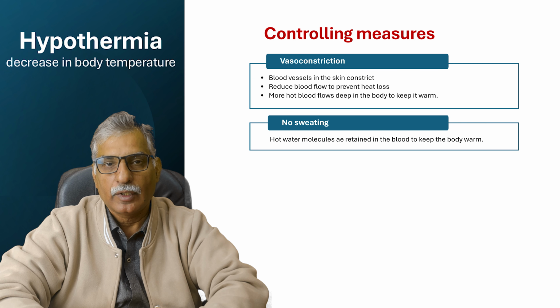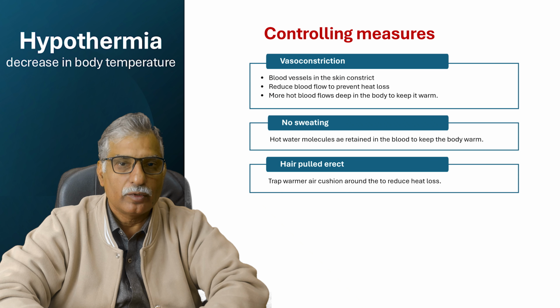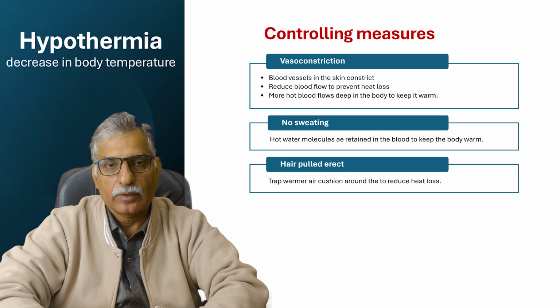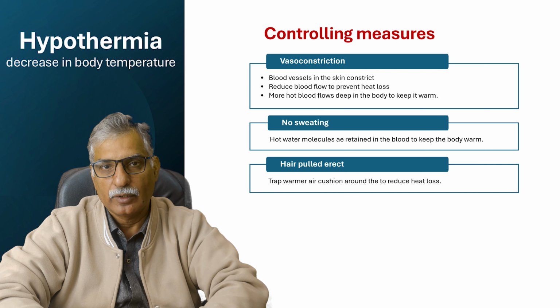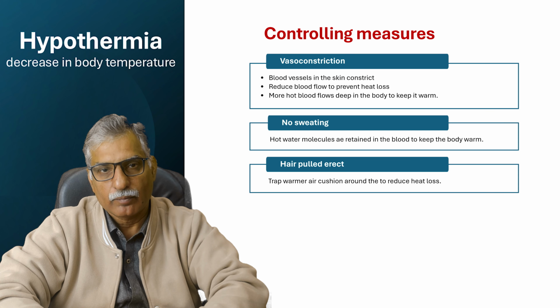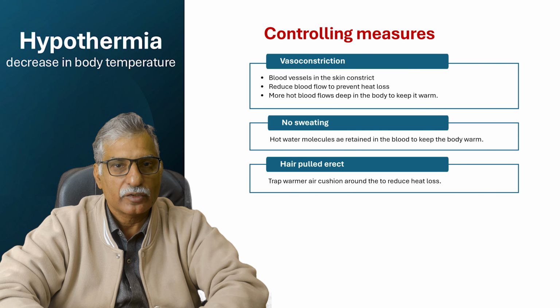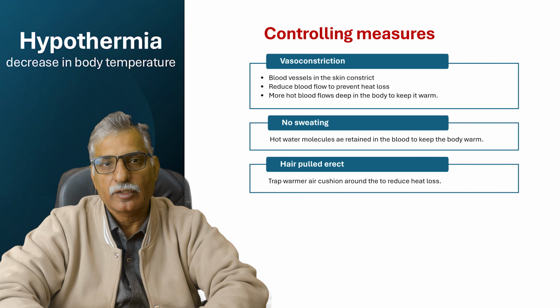At this time, erector muscles contract and they pull the hair erect, and the erect hair over the skin traps an air cushion. The temperature of the air cushion is somewhat closer to the body temperature. This reduces the thermal gradient, and this will result in reduction of heat loss from the body, because near to the skin is the air cushion with the higher temperature, so heat loss is reduced.